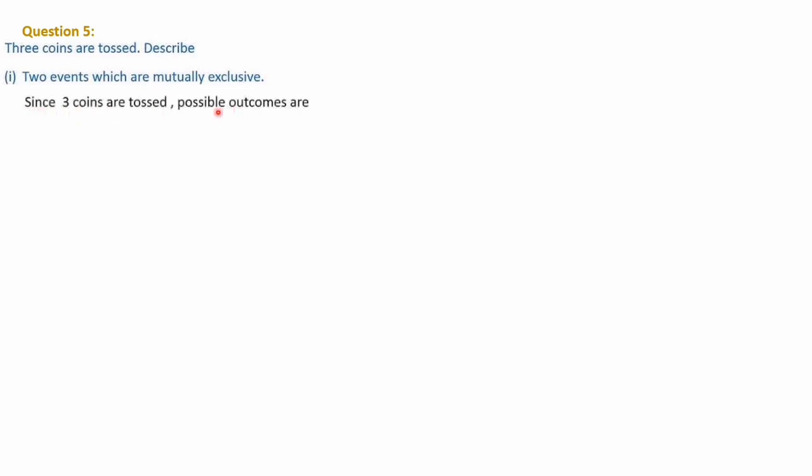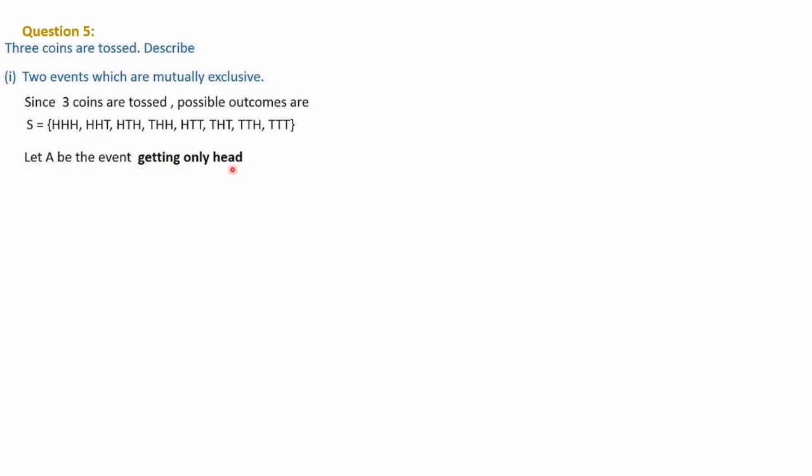So let's write the sample space first. Since 3 coins are tossed, the sample space is HHH, HHT, HTH, THH, HTT, THT, TTH, TTT. It is not mandatory that you start with HHH and end at TTT. As per your logic you can write, and at the end make sure that there are 8 elements and no element is repeating.